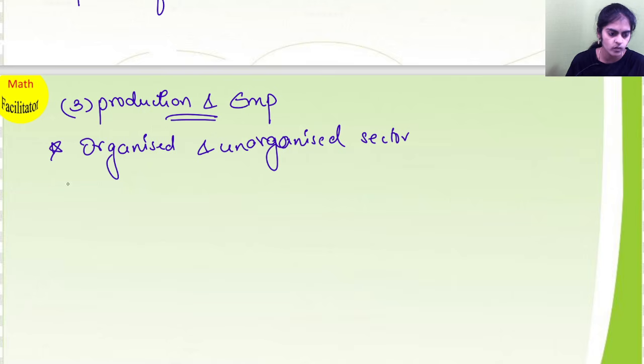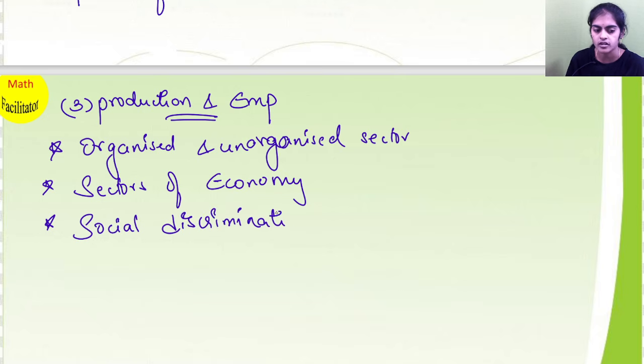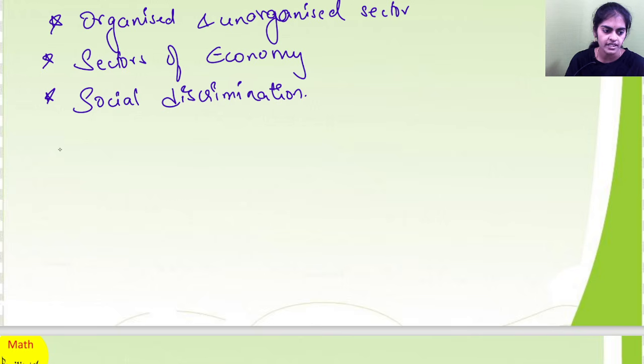And also sectors of economy. Learn what is sectors of economy. Okay, and also organized and unorganized difference. And when some situation is given to you, you should learn how to give your opinion here. Okay, if they are giving you some situation on social discrimination, so you should be able to give your opinion on that. Okay, now next is climate of India.